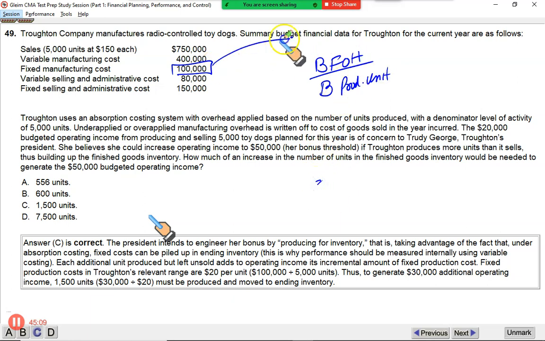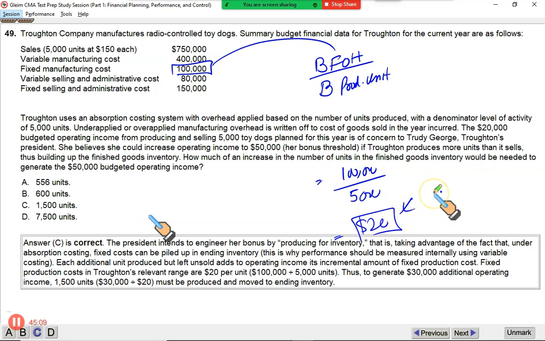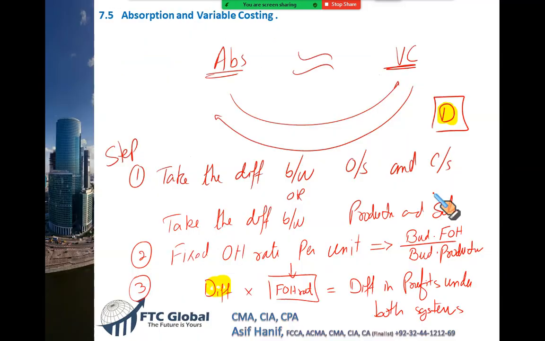So our budgeted fixed overhead is $100,000, and you divide it by the budgeted production of 5,000 units. It means each unit carries $20 of fixed overheads. Each unit we produce carries $20 worth of fixed cost. That's the number we need, and that's what we plug in here, 20. Take the difference between opening and closing stock, multiply it with 20. Whatever the result, it is the difference in profits under both systems.